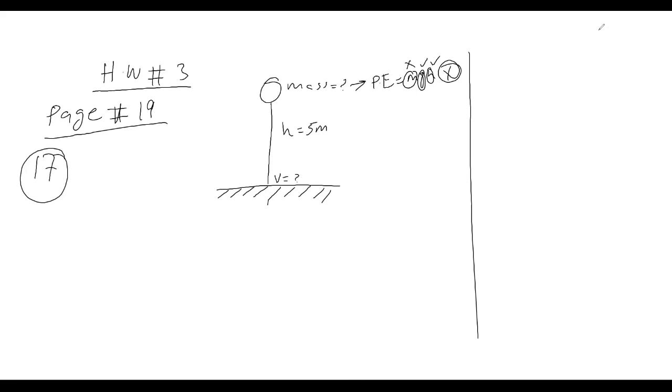If we cannot find potential energy, then how can we find its velocity? So this is the question. Here we are not going to find potential energy to find its velocity. Since mass is not given, we are confused, so we can use another formula.